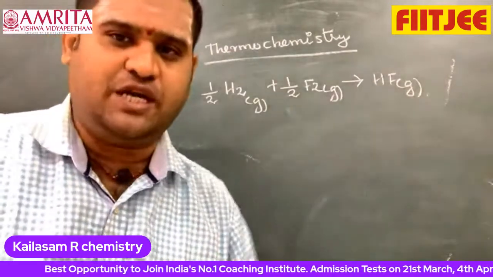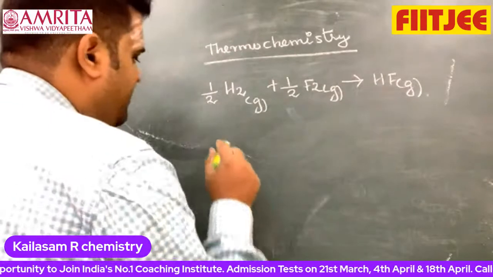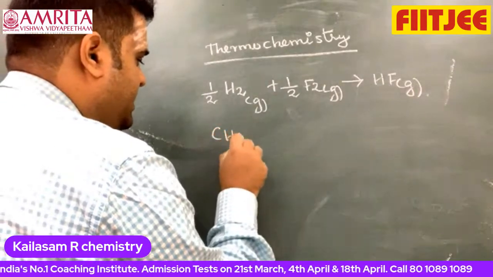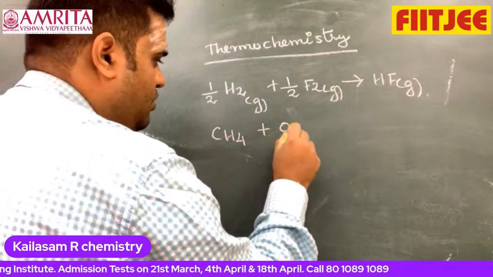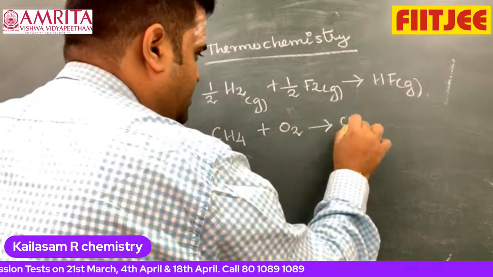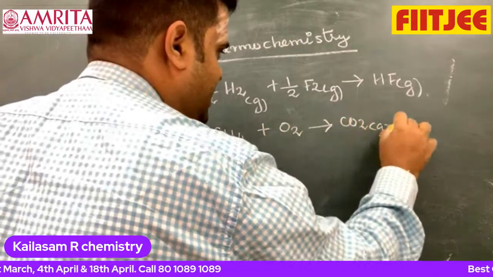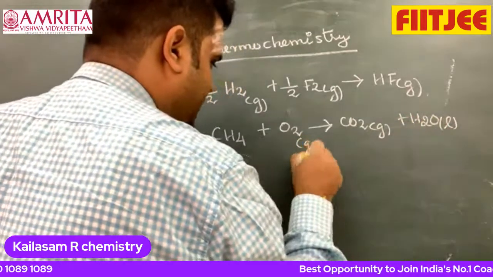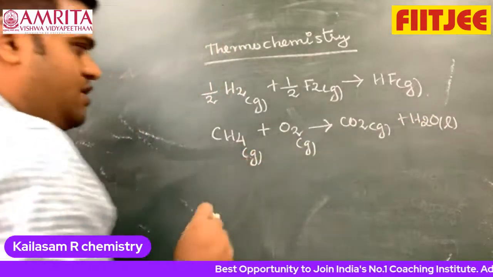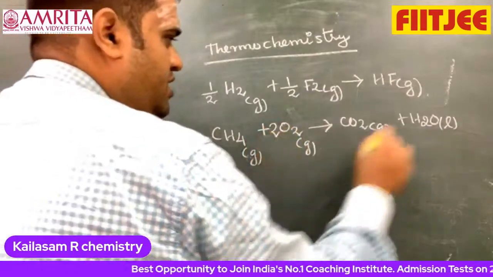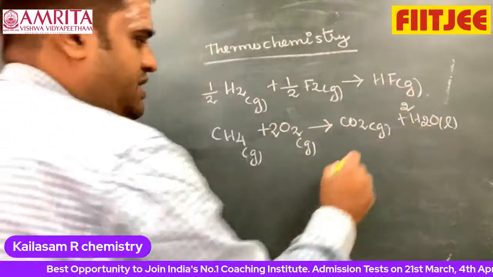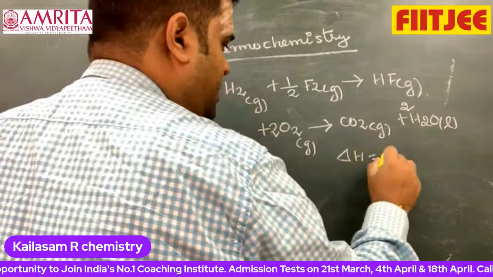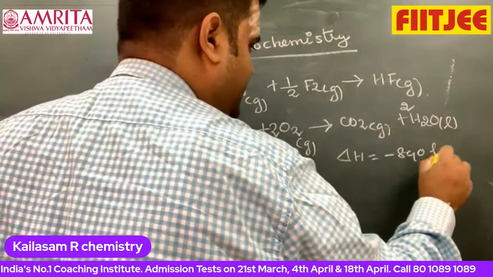Next one, combustion. What is combustion? When a hydrocarbon, say CH4, reacts with O2, I get CO2 gas and H2O, which is also a gas. Now I want to balance this: 2O2 here and 2H2O here. That means delta H of the reaction I am writing as approximately minus 890.